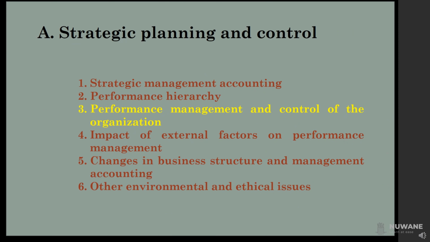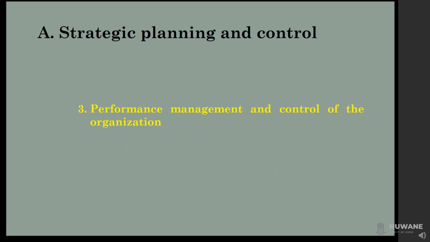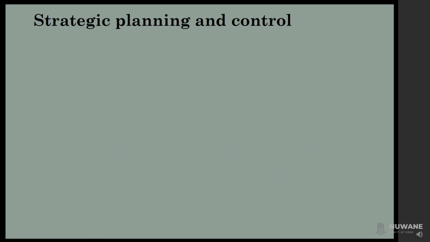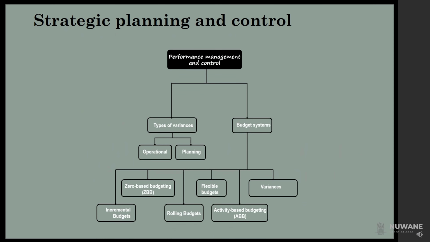There are 6 chapters in Part A. We already learned Chapters 1 and 2. This video is on Chapter 3, Performance Management and Control of the Organization. In this chapter, we are learning about types of variances, and also budgeting.